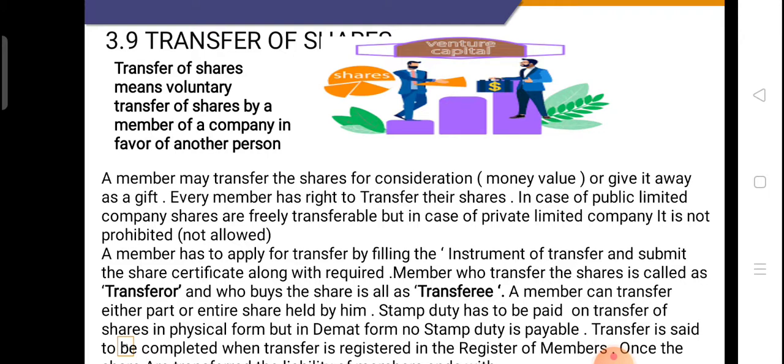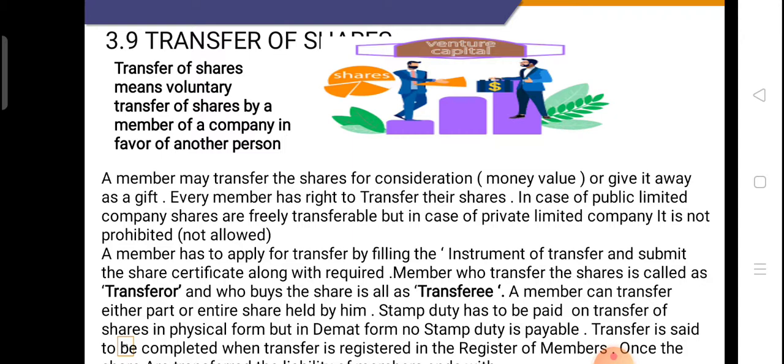Every member who has been allotted a share of a public limited company, and only a public limited company can issue shares, has a right to transfer his share at any time to anyone. So in a public limited company, shares are freely transferable, but in a private limited company, it is prohibited. Students, it is prohibited, meaning it is not allowed.